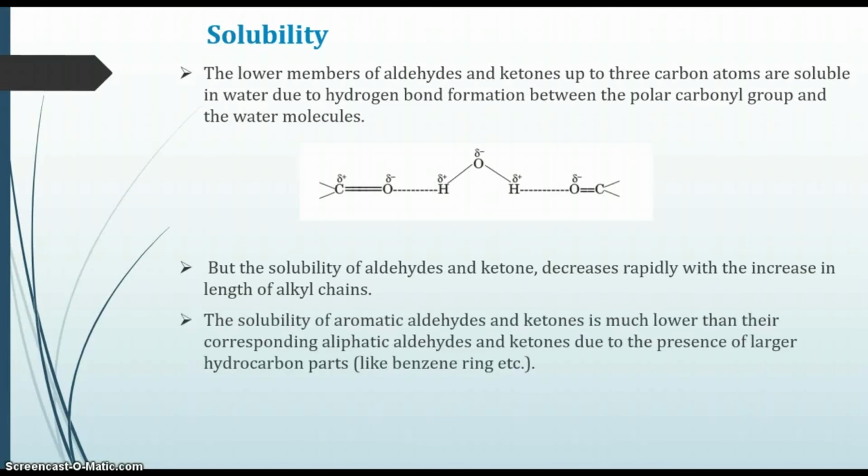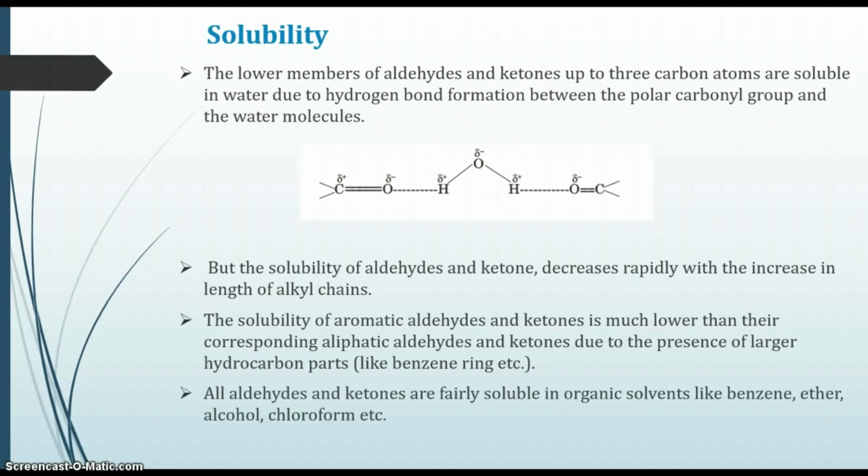The solubility of aromatic aldehydes and ketones is much less than the solubility of aliphatic aldehydes and ketones due to the presence of a large hydrocarbon part such as the benzene ring. All aldehydes and ketones are soluble in organic solvents such as benzene, ether, alcohol and chloroform. So these were the physical properties of aldehydes and ketones. Now let us move to the chemical properties of aldehydes and ketones.